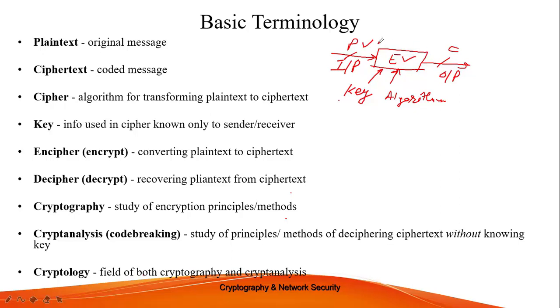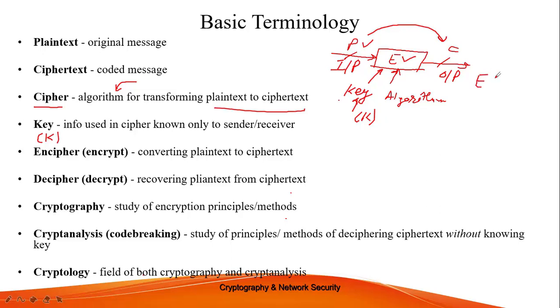So this encryption algorithm is responsible for converting my plain text into some ciphertext with the help of this particular key K. You can see here we have a term, cipher. Cipher is nothing but the encryption algorithm that is used for transforming my plain text into the corresponding ciphertext, and I told you that there is some key K that is used by this encryption algorithm.